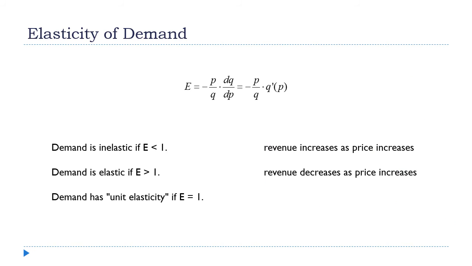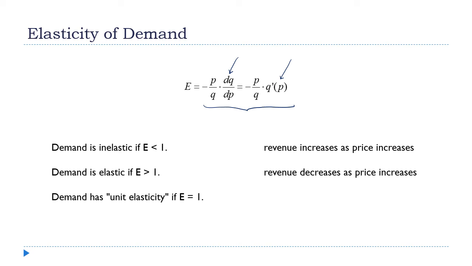So at the top here, I've summarized the conclusion of our calculations. Elasticity is equal to these two formulas, and all that's different here is the way I wrote the derivative. Here I use the dq over dp notation. Here I use q prime. Whichever one is clearer to you. I usually use the q prime, but it's the same thing either way. And then down here I've got kind of what these things mean.